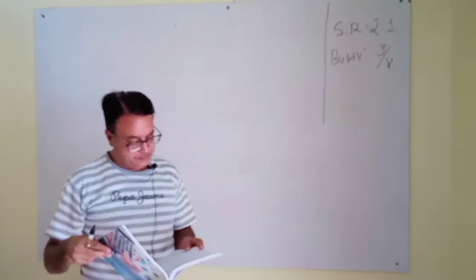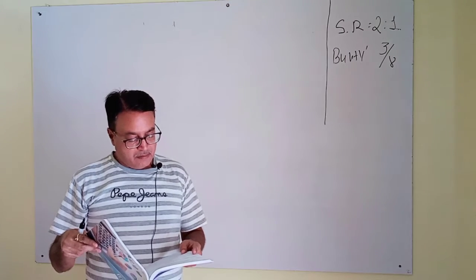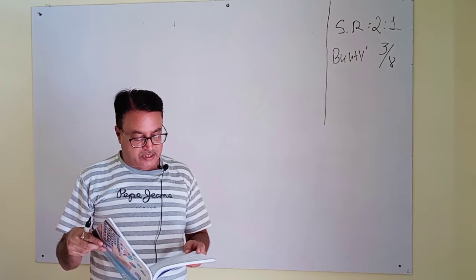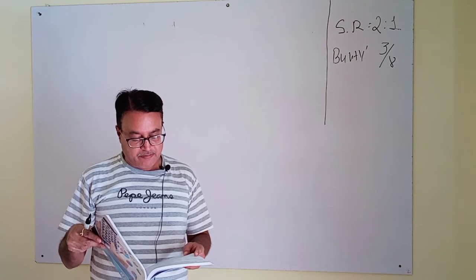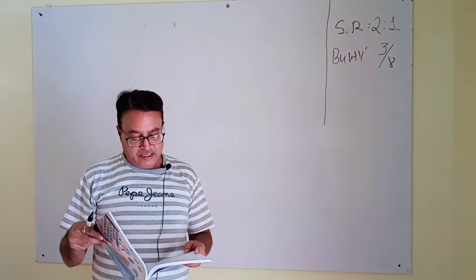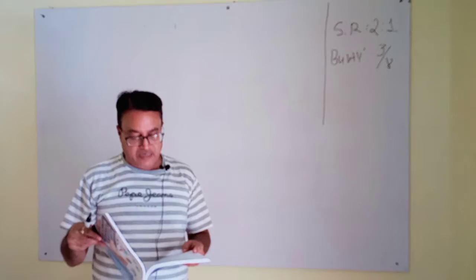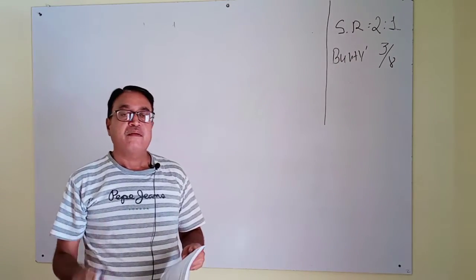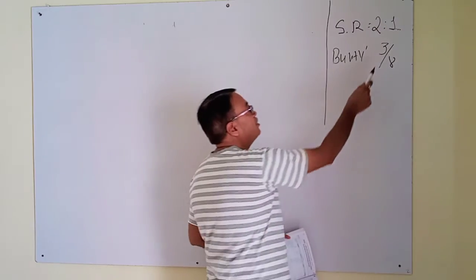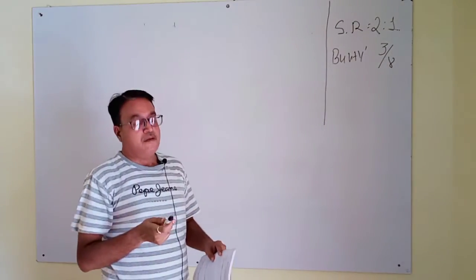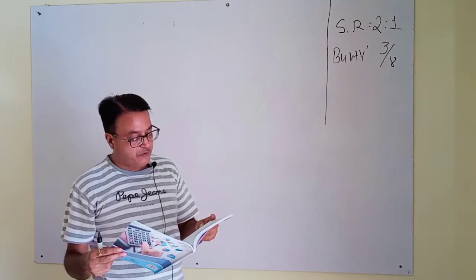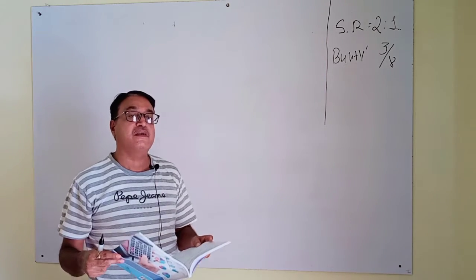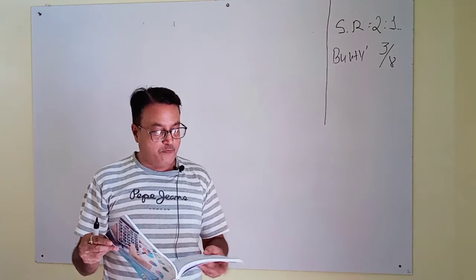Now adjustment number two: Bunty will bring 72,000 as capital and his share of goodwill in cash. Please underline the words his share of goodwill in cash. Bunty's share we have found here is 3/8. Next, adjustment number three: goodwill of the firm is valued at 32,000. Please underline the words goodwill of the firm.